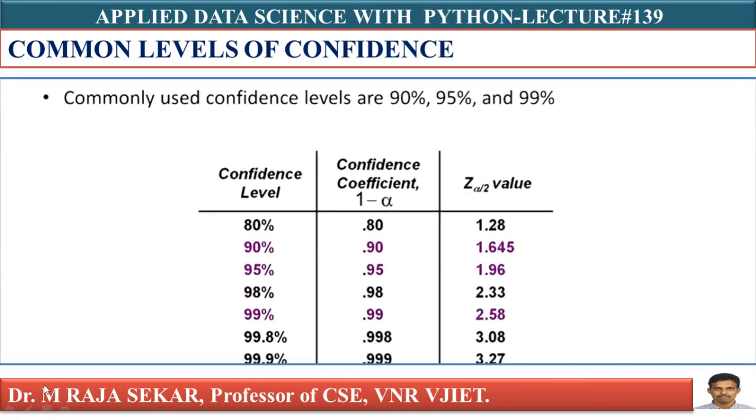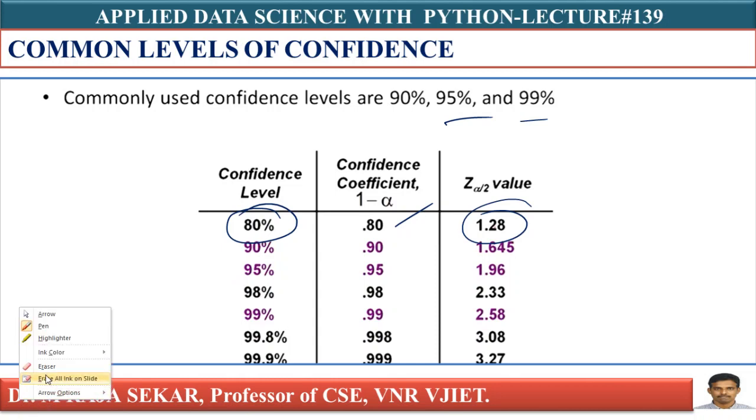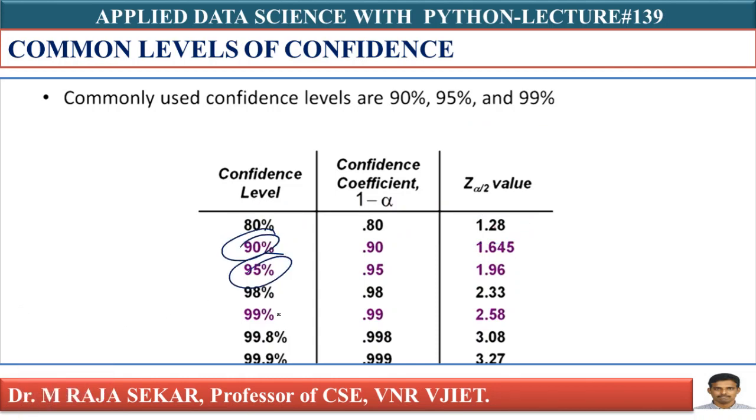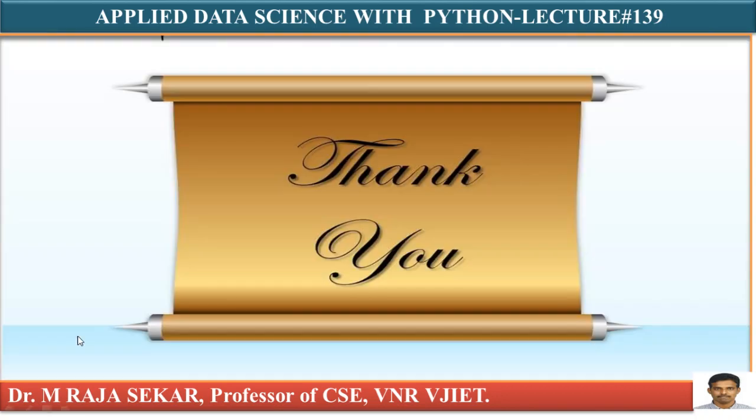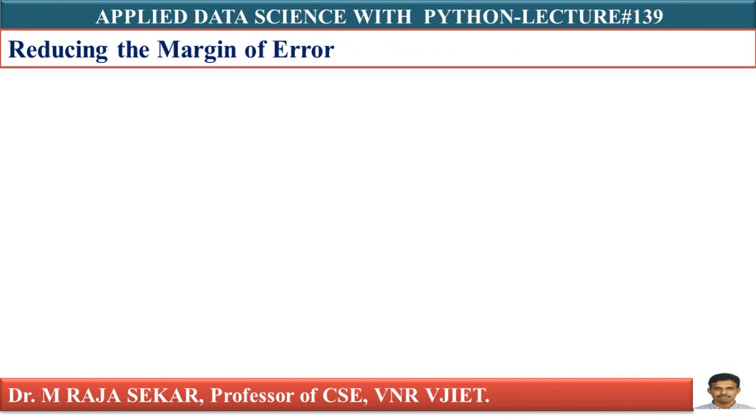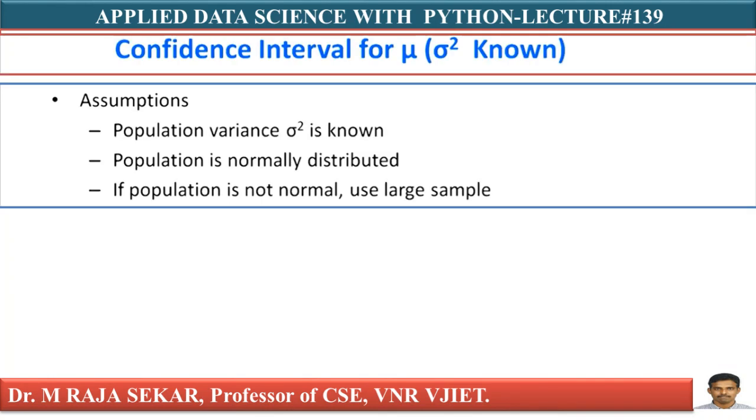I will explain while solving problems. Commonly used confidence levels are 90%, 95%, 99%. 80% is also a confidence level, where the confidence coefficient is 0.80. These are the commonly used values, 90%, 95%, 99%. We will use these values while solving confidence intervals in my next lecture. This lecture will give you a few more basic terminologies to understand confidence intervals.